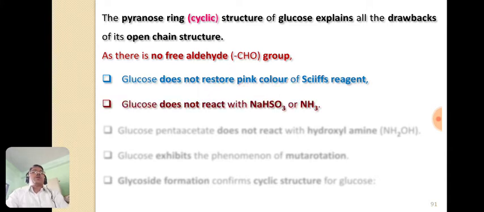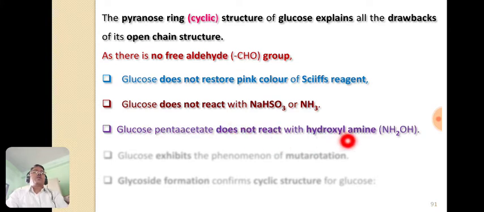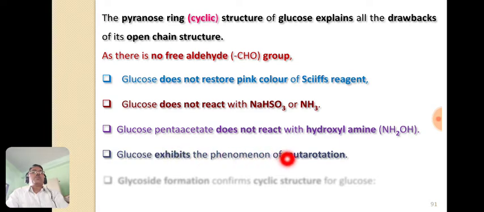As there is no free aldehyde group, glucose does not react with sodium bisulfite or ammonia, and glucose pentaacetate does not react with hydroxylamine due to absence of free aldehyde group in a glucose molecule. Glucose exhibits the phenomenon of mutarotation, that is due to the presence of this ring structure of the glucose, and glucoside formation confirms the cyclic structure of glucose.